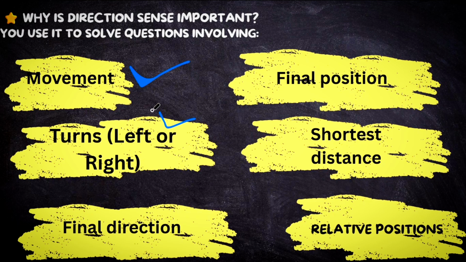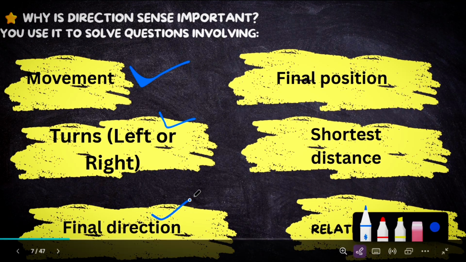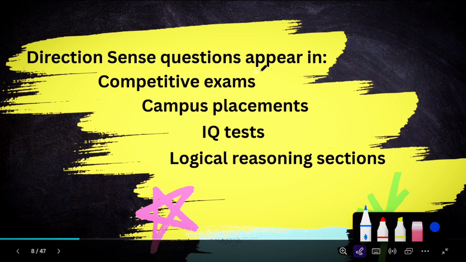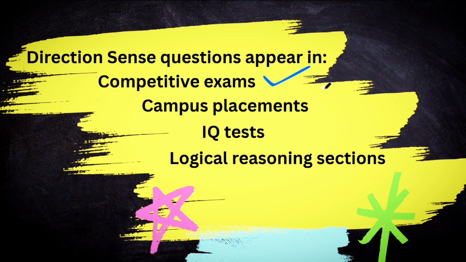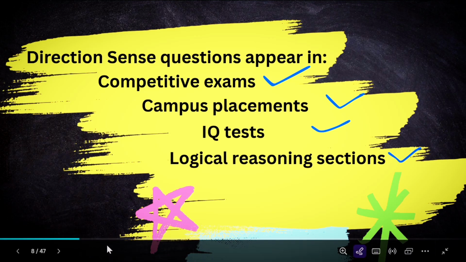To solve such a question, it involves the movement, turn left or right, final direction, final position, shortest distance, and relative distance. Direction sense questions appear in competitive exams, campus placements, IQ tests, and the logical reasoning section.